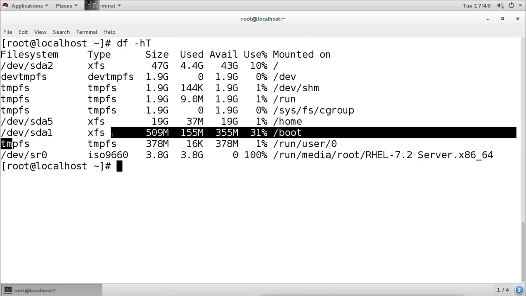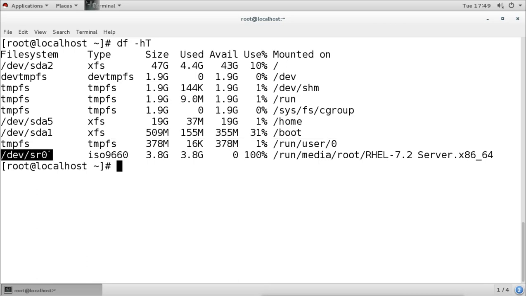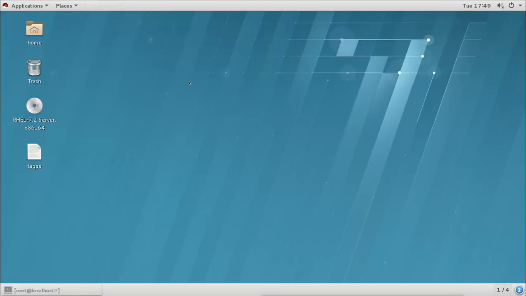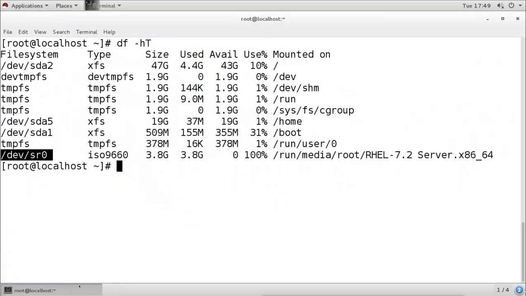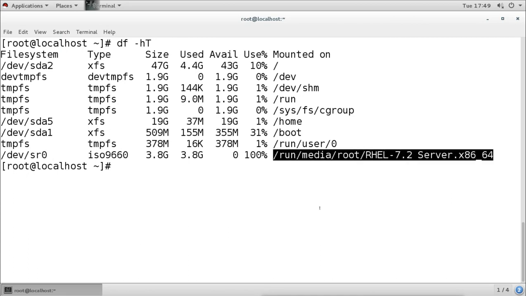Now it is also showing the CD DVD. We have already connected the CD DVD here. You can see it on the desktop. So it is also mounted. It is also mounted on this directory. This is the location, this is the directory where our CD DVD is mounted.